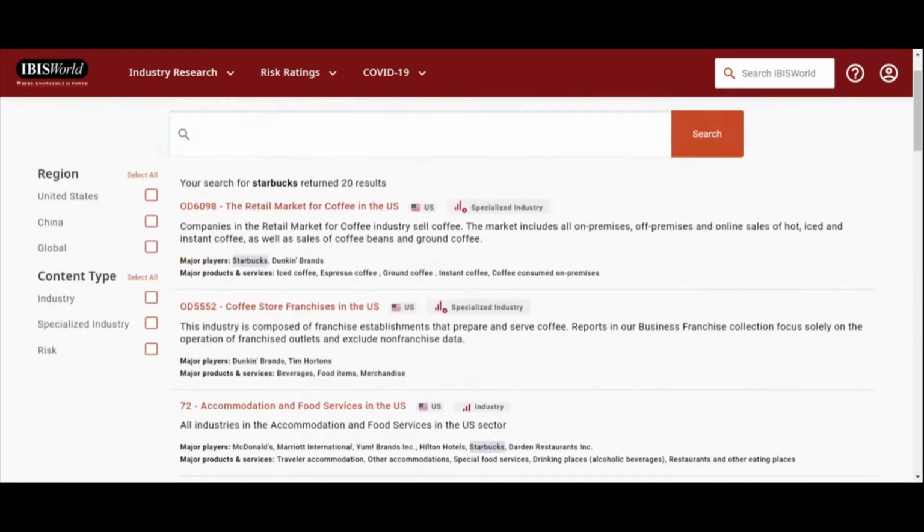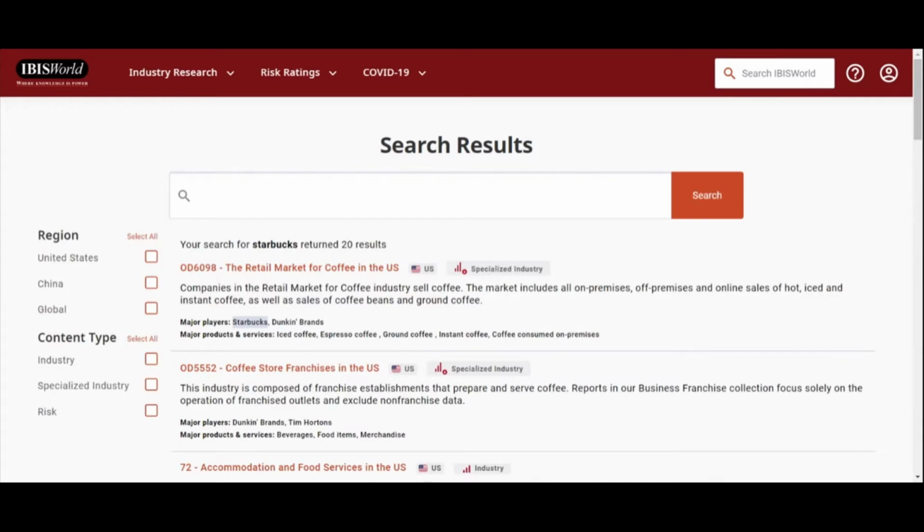Anyway, so just typing in a major company in a particular industry, I get all the related industry reports. And that's actually kind of important. A lot of times you probably don't want to settle on just one report, because many companies compete in multiple industries, or some of these reports might be more focused or more broad, and you probably want to get all of them. When I do business research, I always say it's best to collect all the good information that I can, and then read through that and pick out the stuff that I actually need. So when I'm in that gathering phase, I'm going to try to gather anything that I think might be useful. But let's take a look at one of the reports.